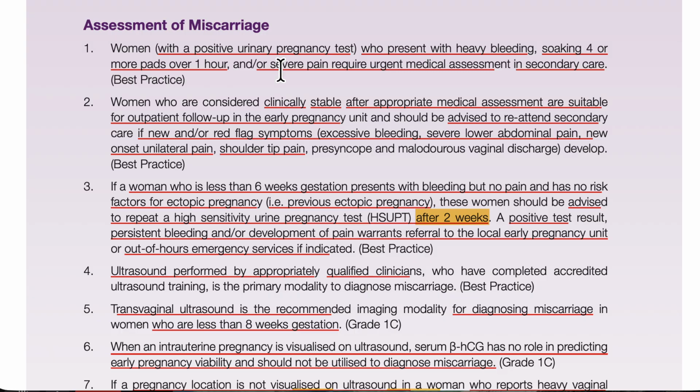So here it consists of miscarriage, incomplete, and complete. These are the three most important which we are going to do.